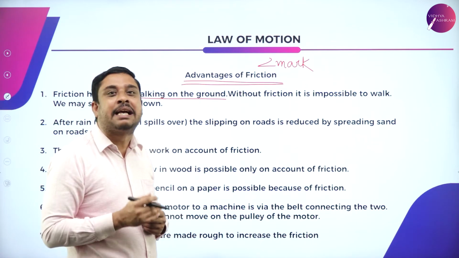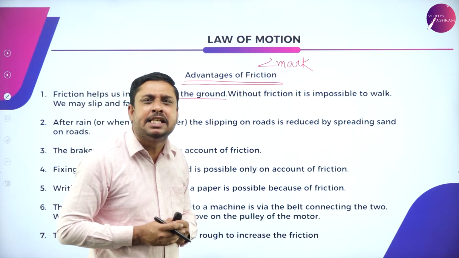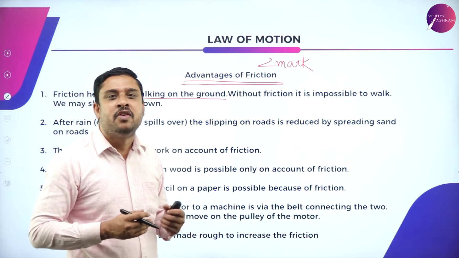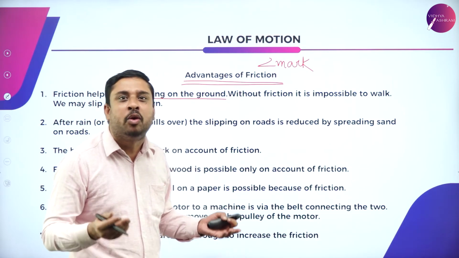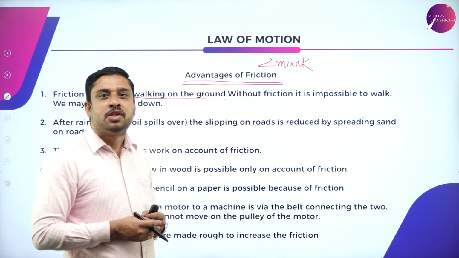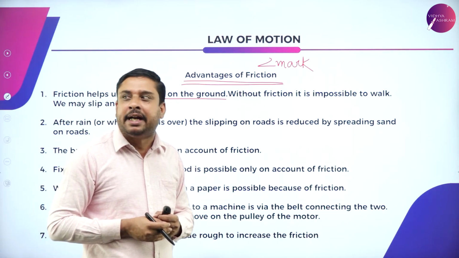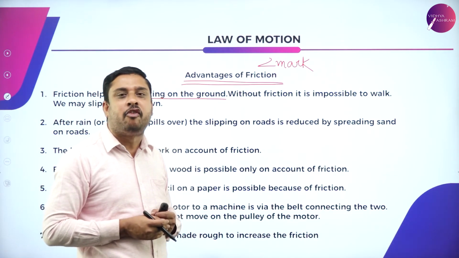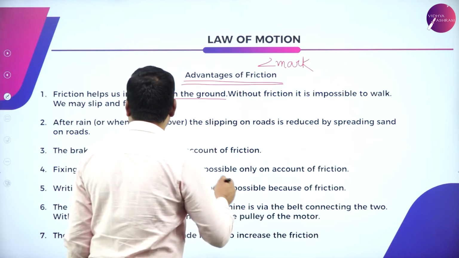You should have encountered this. If it is a very smooth surface, we always tend to slip or fall down. Why? Friction is absent. So if friction is absent, it is not possible for us to walk on the ground.